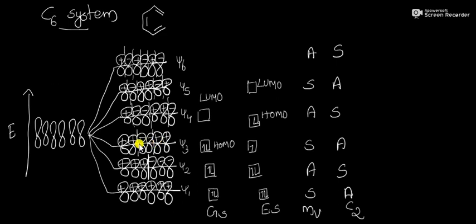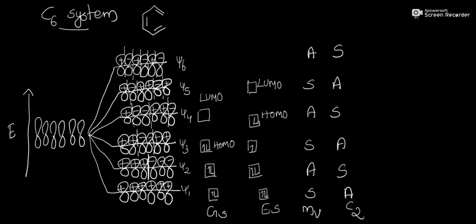Here we can see that there are 2 nodes, an even number of nodes. Then its vertical mirror plane will be symmetric. If the molecular orbitals have an odd number of nodes, they are anti-symmetric with respect to the vertical mirror plane.